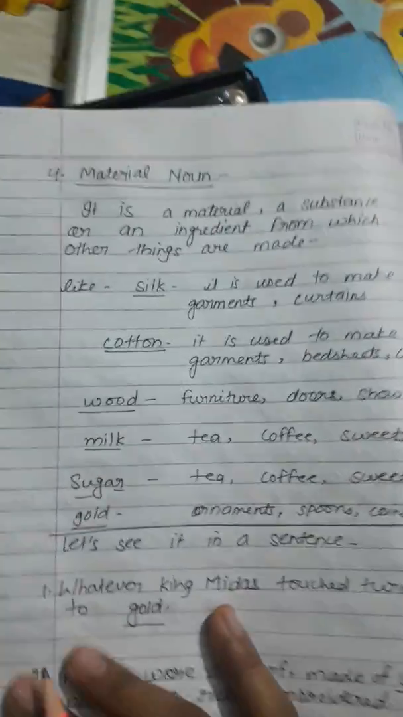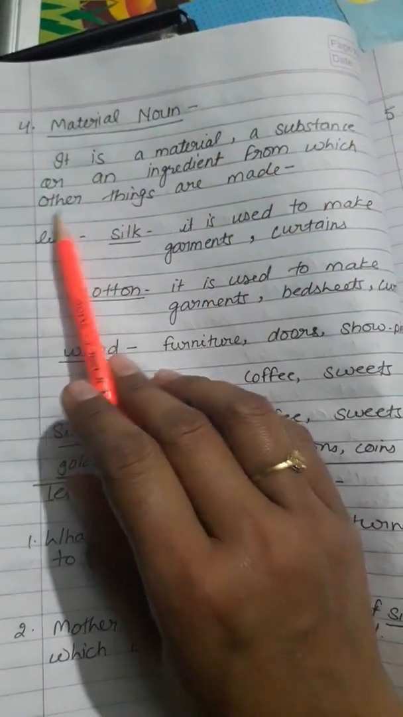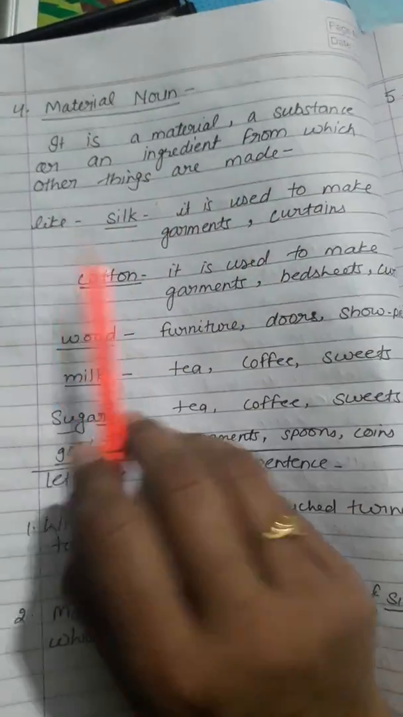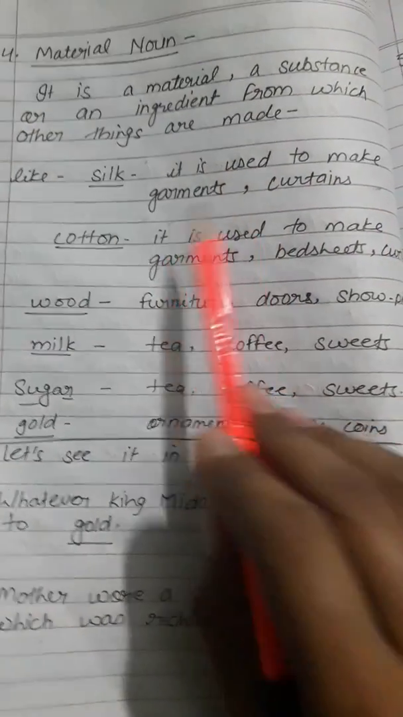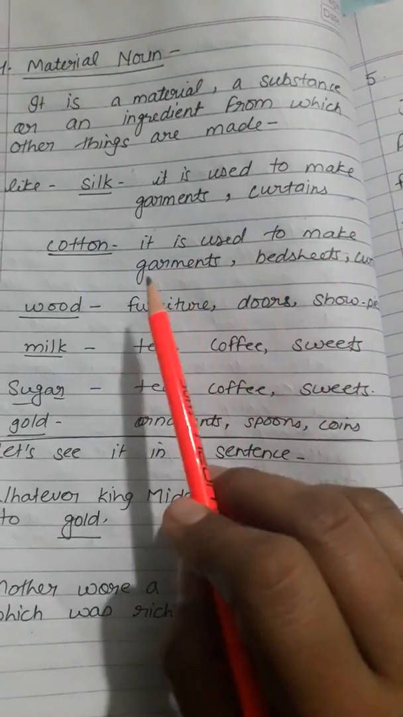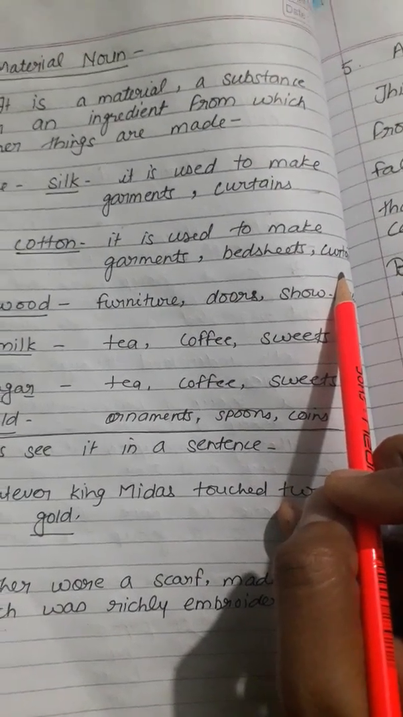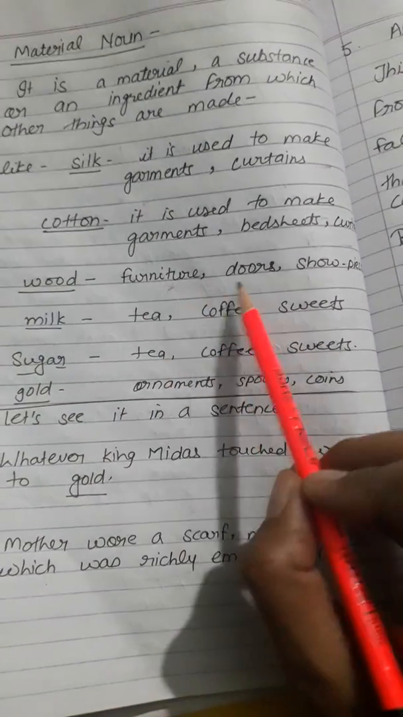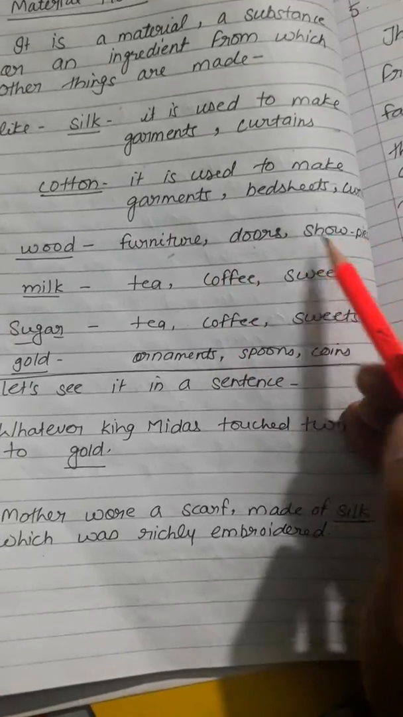Now, let's move towards material noun. It is a material, a substance, or an ingredient from which other things are made. For example, silk. It is used to make what? Garments, curtains, and many other things. Cotton. It is used to make garments, bed sheets, curtains, and many other household things. Wood, furniture, doors, showpieces. It is also used. You might have seen in your home also.